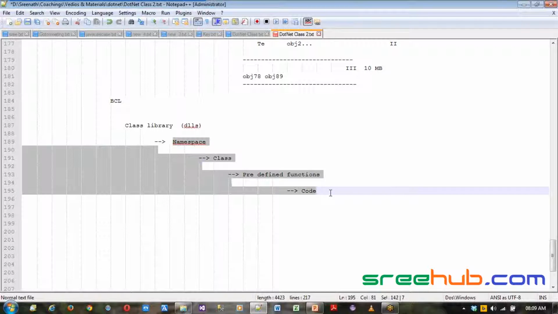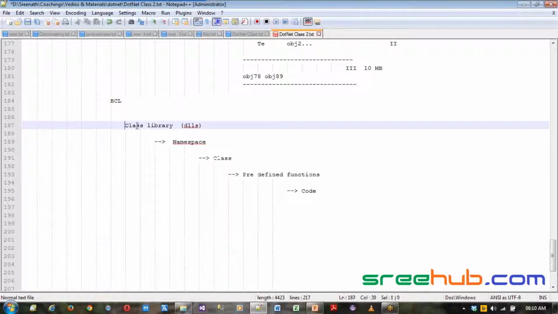In class libraries you have 2 things again. One is BCL, which is the base class library, and one more is UCL, which is user defined class libraries. UCL is nothing but the one which we are going to create. We will create a class and say, this is my class. So that is something which is user defined.